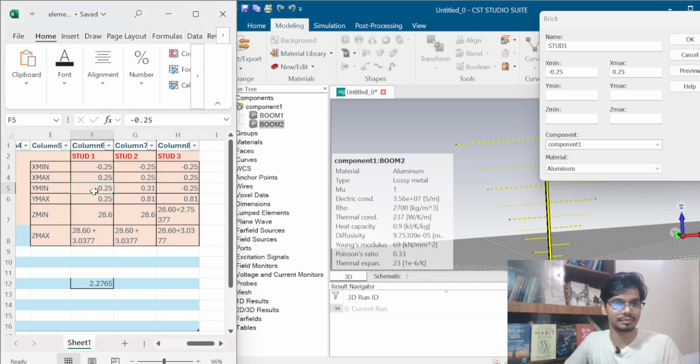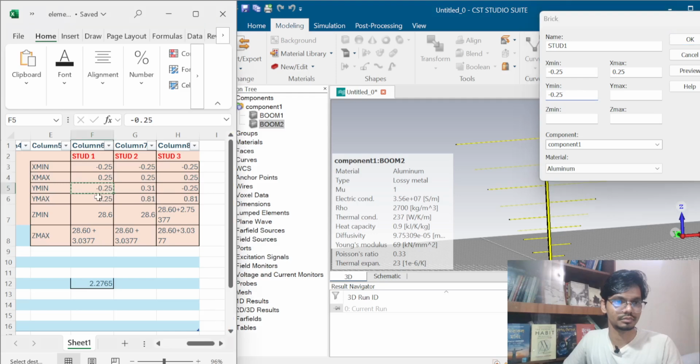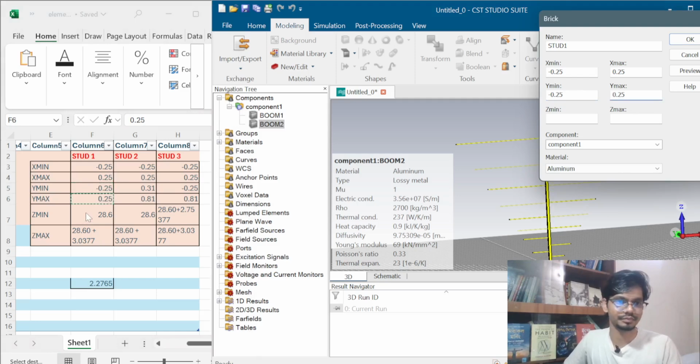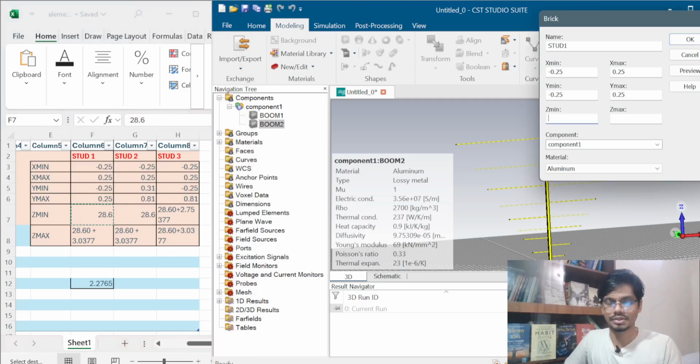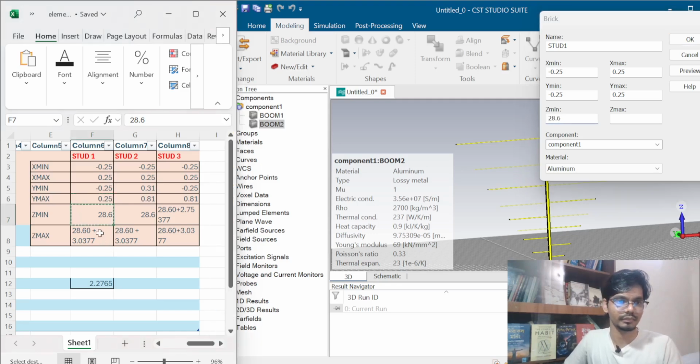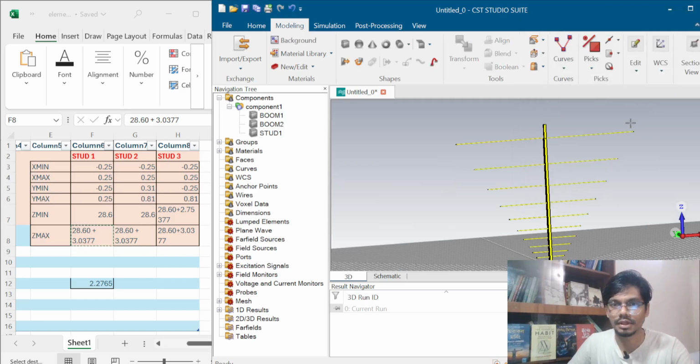And Y minimum is minus 0.25. Y max is 0.25. And Z minimum is 28.6. Z max is 28.6 plus 3 point something, and then click OK.